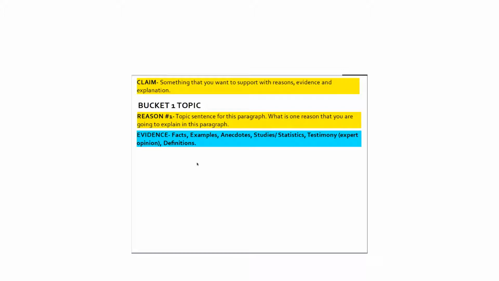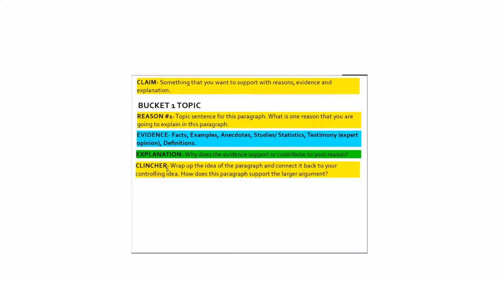Evidence: facts, examples, anecdotes, studies, statistics, testimony, and definitions. Explanation: why does this evidence support or contribute to the reason? And a clincher. You're going to wrap up the idea of the paragraph and connect it back to your controlling idea. How does this paragraph support the larger argument? So here's how I'm going to do it. I'm going to take the information on the previous page and start breaking it down for you.